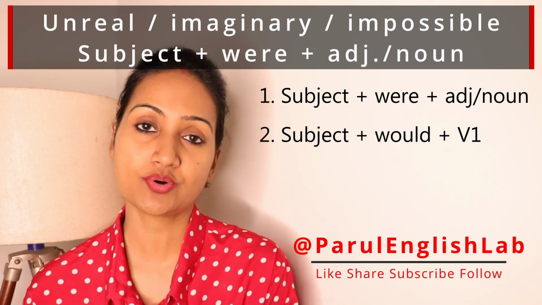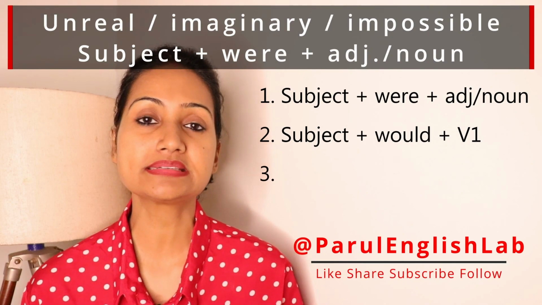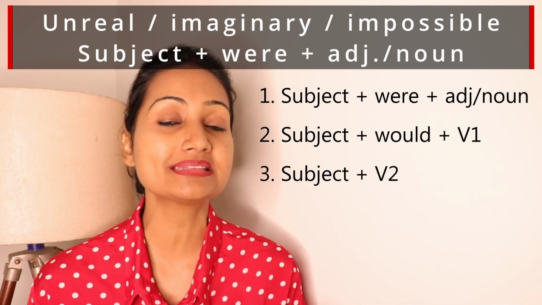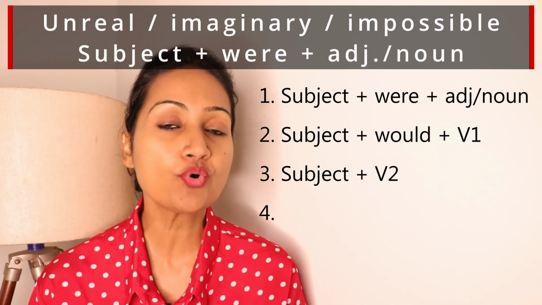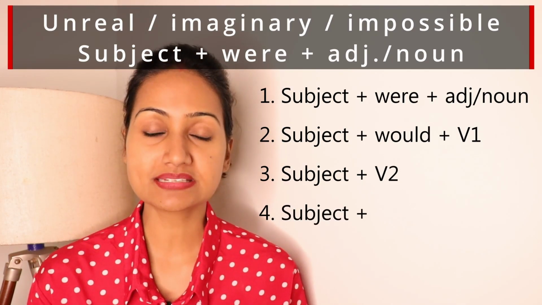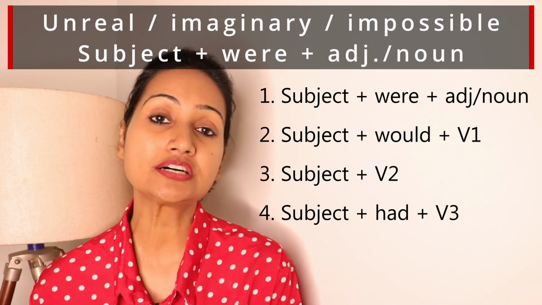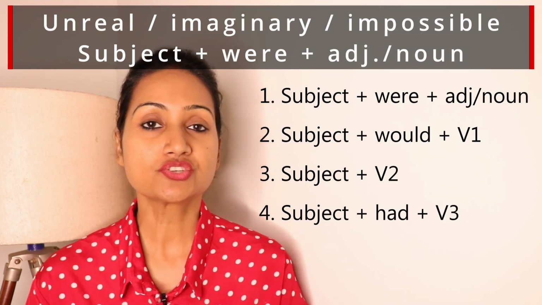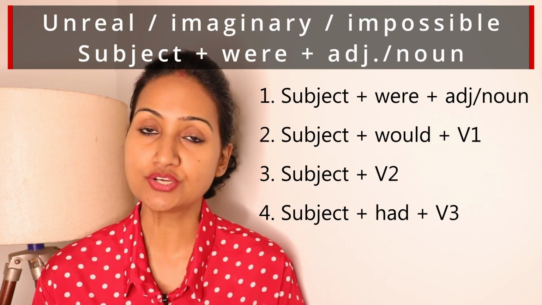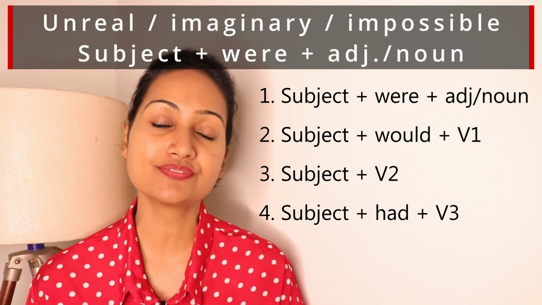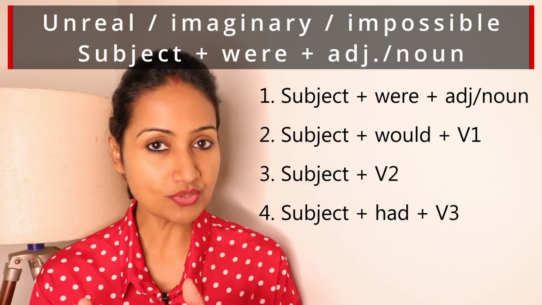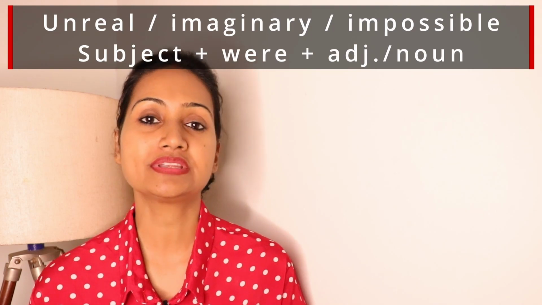Third combination is subject and second form of the verb, simple past. And the fourth combination is subject, had, and third form of the verb or past participle form of the verb. So these four combinations we can use when we have to use as if and as though to talk about an unreal situation. Now you will understand it once we go through the examples.